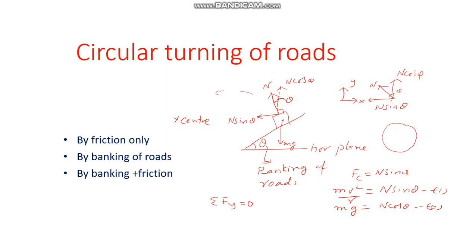So from here we can get an expression for v. See, what are we trying to find out? We are trying to find out the safe speed of the car. The driver in the car should be safe. So to find the speed, you have to divide equation 1 by 2. If you do, you get mv square by r divided by mg is equal to N sin theta by N cos theta.